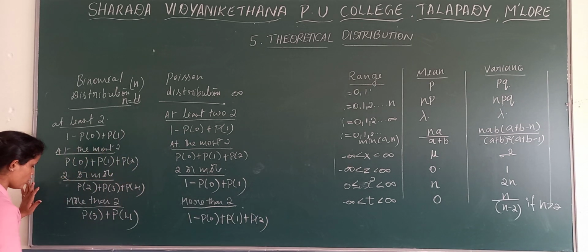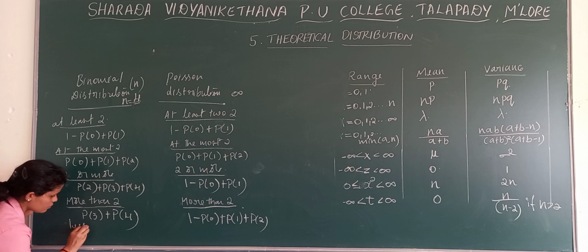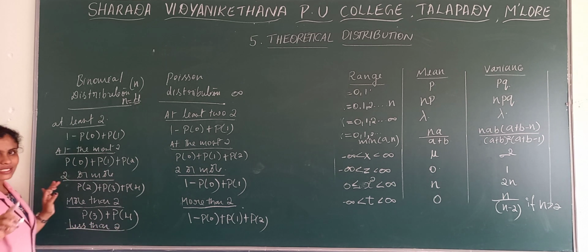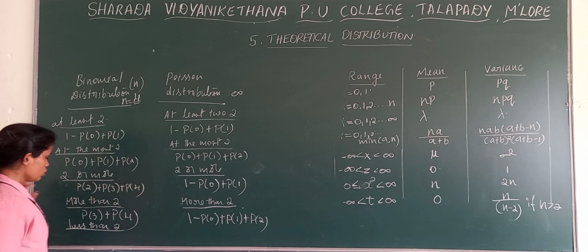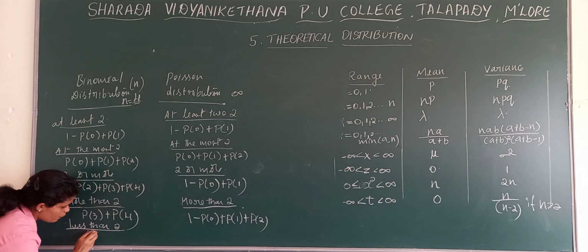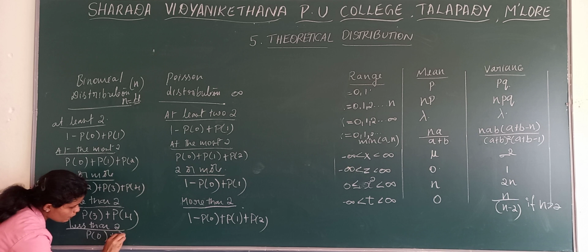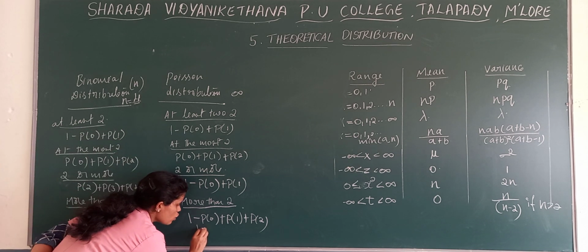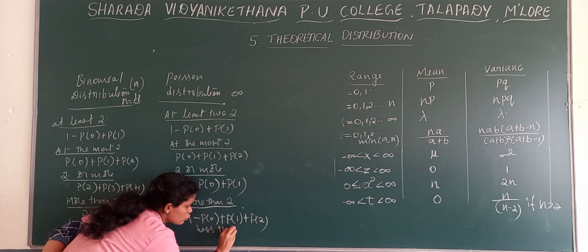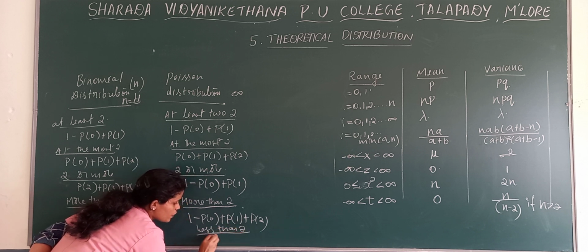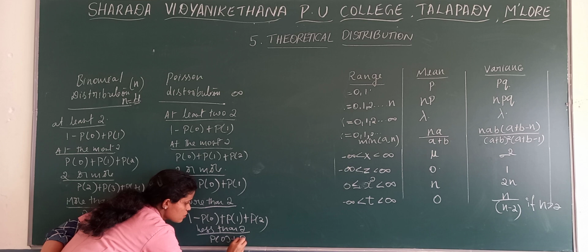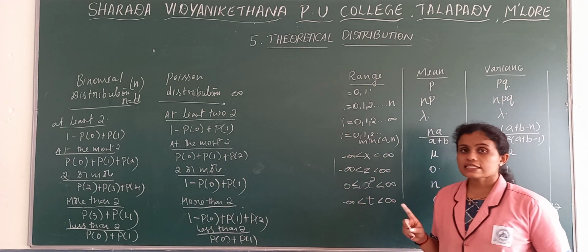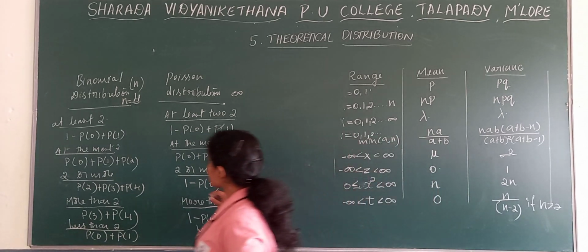Then one more last possibility, less than 2. Less than 2 means 0, 1. P of 0 plus P of 1. Less than 2, here also less than 2, P of 0 plus P of 1. Less than 2 is possible.